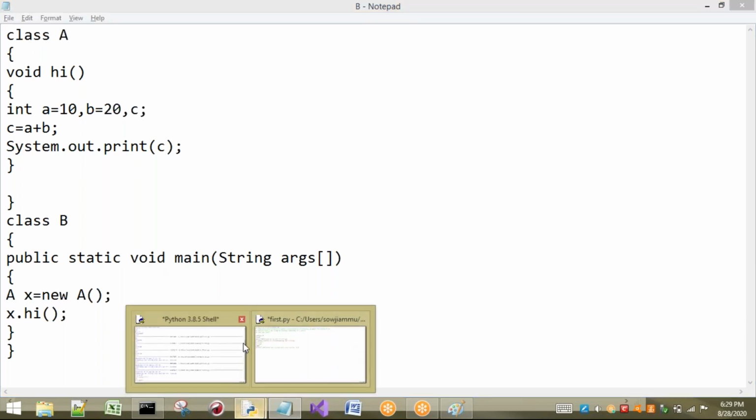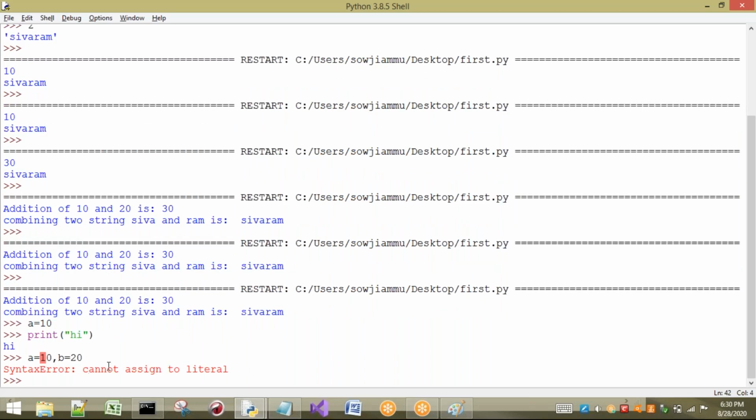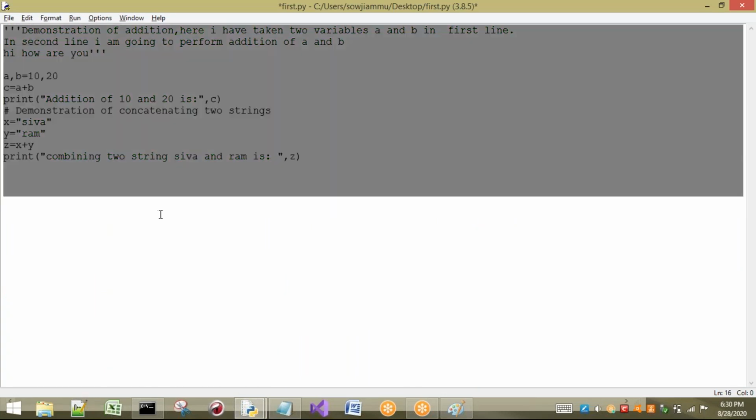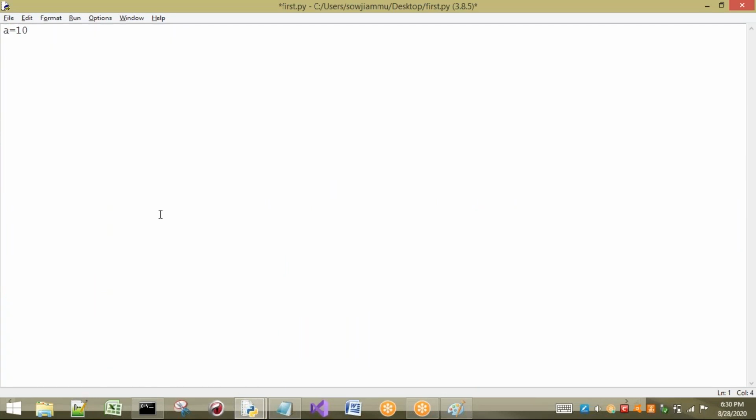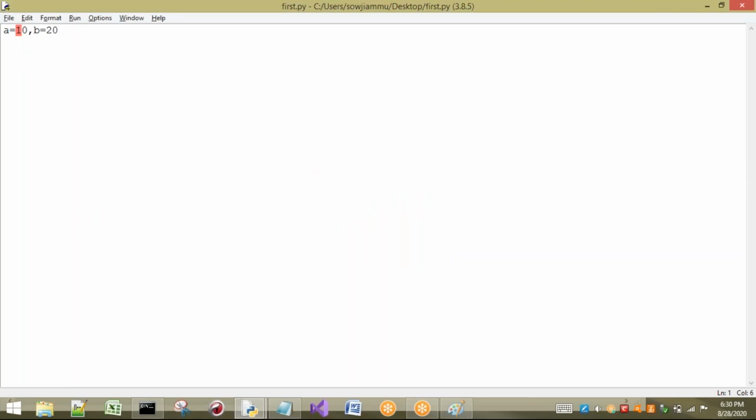But if you consider Python, see here. If I try to write a equal to 10, b equal to 20 and press enter, we are going to get syntax errors. In the same way, in a file also, I will remove this one. Here I am going to take a equal to 10 comma c equal to 20, or b equal to 20, and save this and execute it. It is telling me: I cannot assign a literal. So in Python it is not possible. Then what do I have to do? Sir, if I want to declare 2 or 3 variables in the same line, how can I declare them? That is the concept. So we have some alternatives.